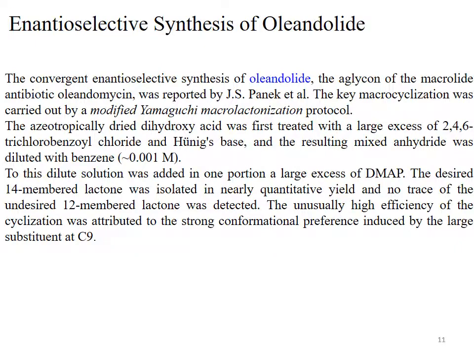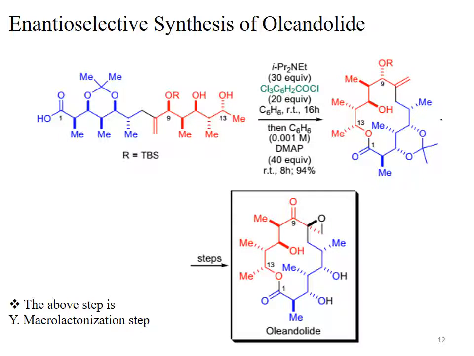The reaction is shown on the next slide. See this one, this is the R group. R is TBS. This is the dihydroxy acid. The carboxylic acid is present on this side, shown in blue, and the compound contains two hydroxyl groups.